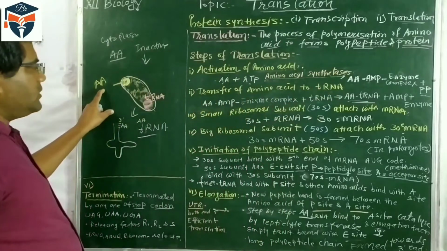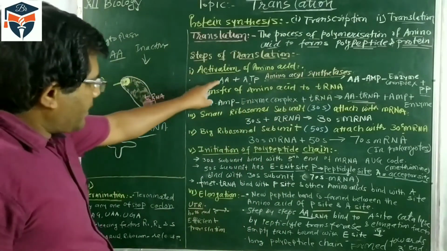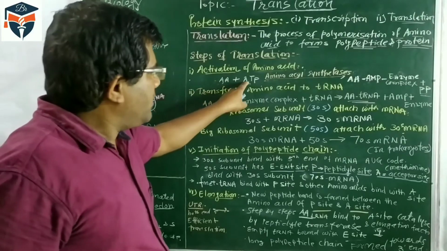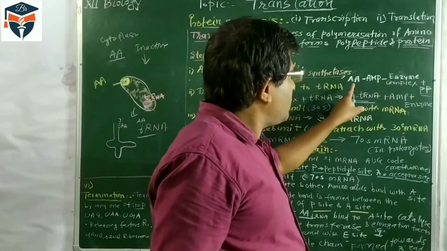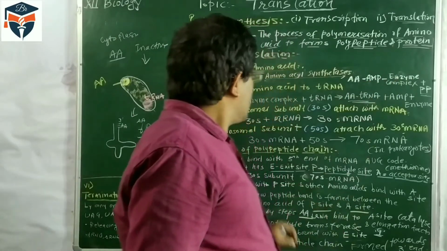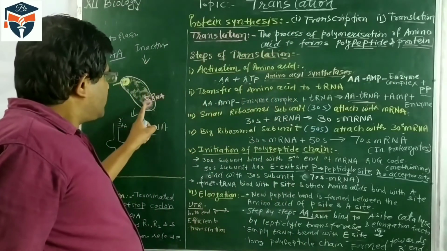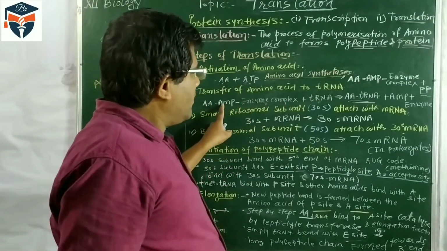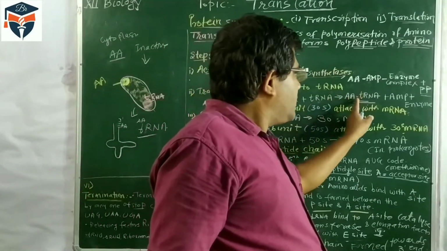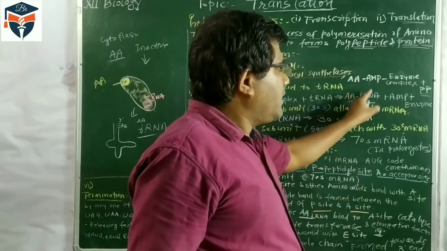So in the first process, the amino acid gets activated in the presence of ATP and amino acid synthetase. Then this amino acid AMP enzyme complex is charged onto the tRNA, and then the amino acid is attached to the tRNA molecule.